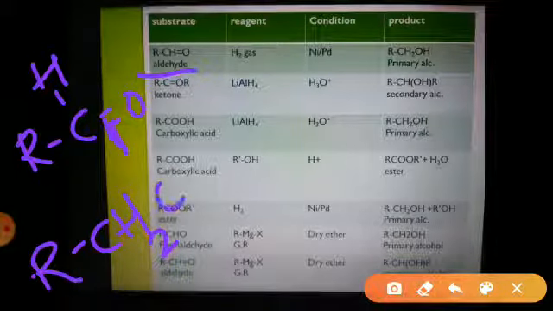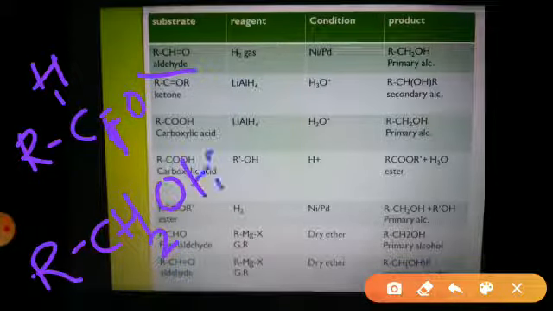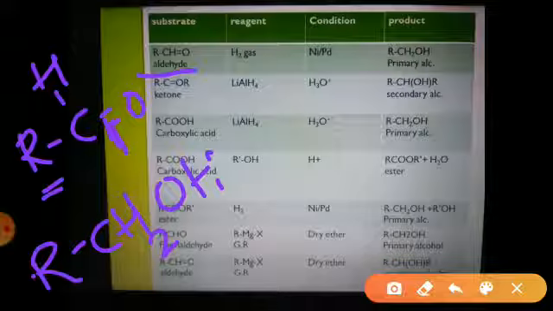Here we can take the example of any aldehyde. Suppose we have CH3 here, the aldehyde will be CH3CHO, which is called acetaldehyde. This acetaldehyde gets converted into the product CH3CH2OH, which is called ethyl alcohol.